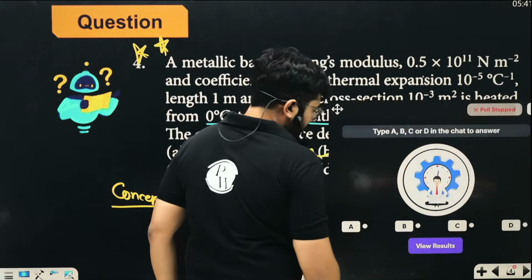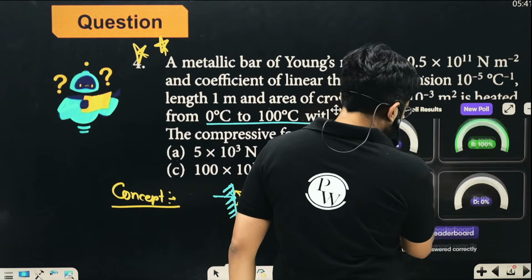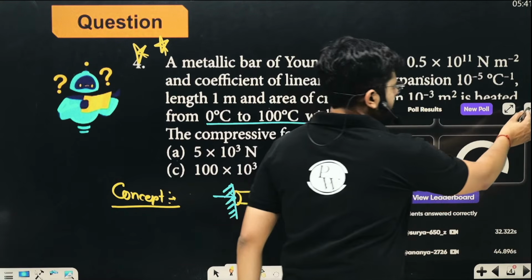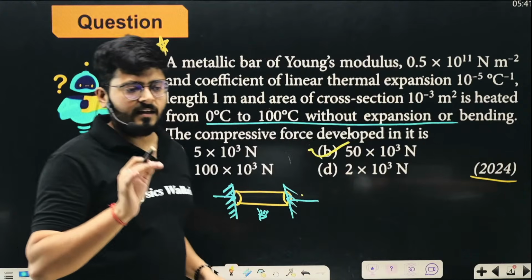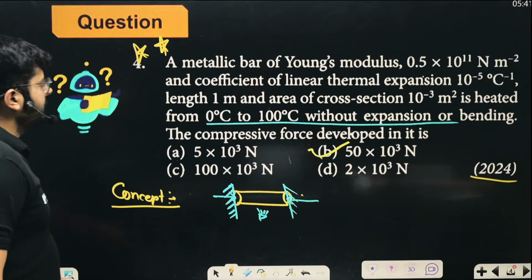So let's see how many of you gave the correct answer, right? In the previous question, the fastest answer was given by Surya, and then the answer was given by Ananya. So Surya and Ananya gave the fastest answer, right? So let's move on and talk about the next one, right? Okay.